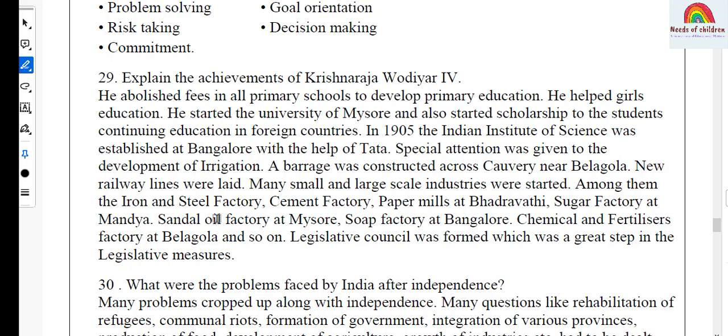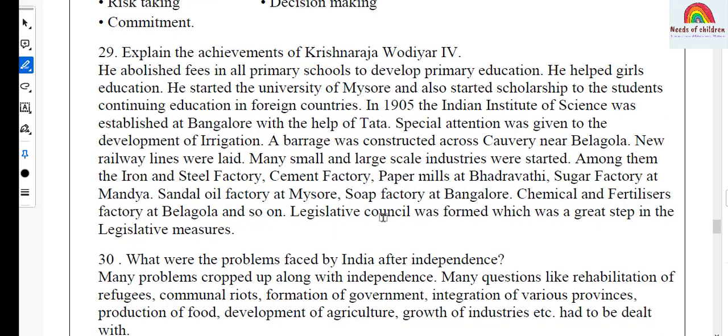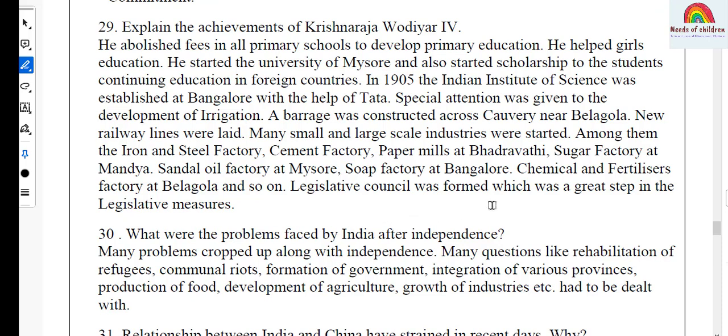Among them, the iron and steel factory, cement factory, paper mills at Bhadravati, sugar factory at Mandya, sandal oil factory at Mysuru, soap factory at Bengaluru, chemical and fertilizers factory at Belagura, and so on. Legislative Council was formed, which was a great step in the legislative measures.